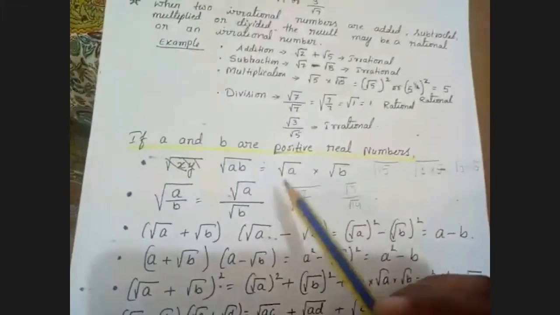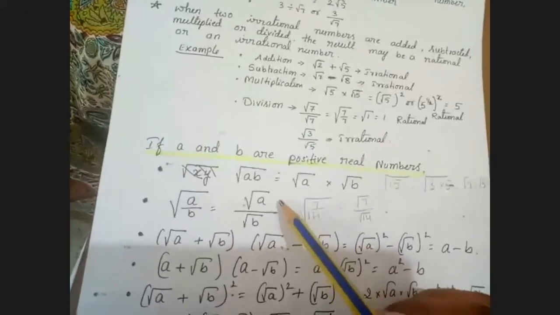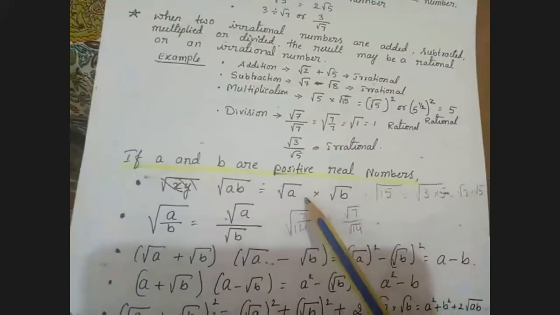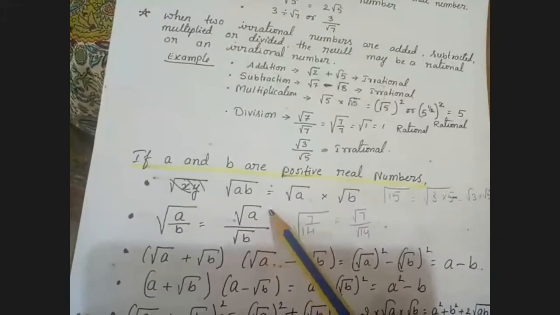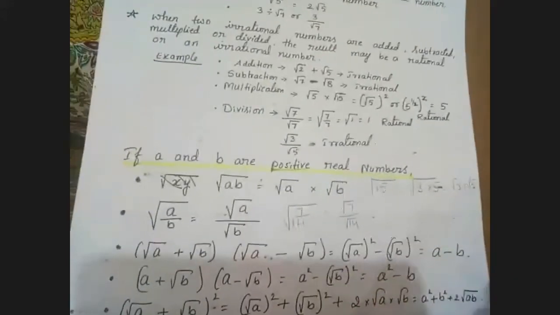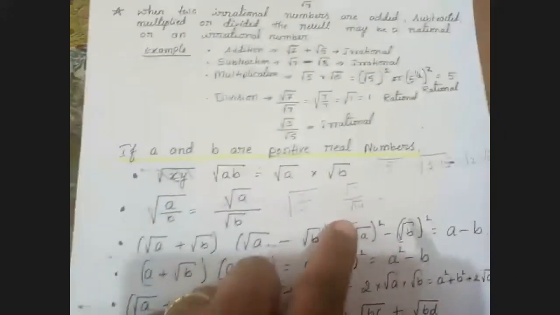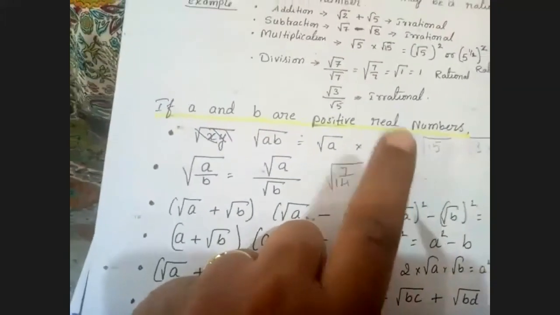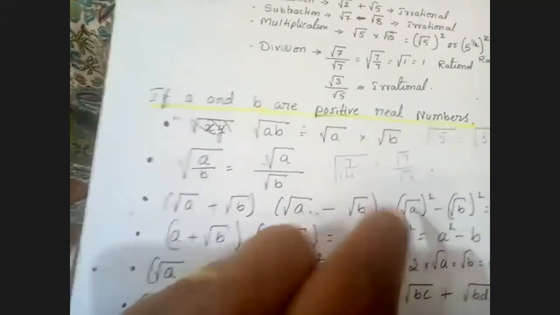Just now try to understand these rules, how I'm taking, what I'm doing here. Product means we can split the root. Division means we can split the root. Only the splitting method you understand. Am I clear? Solving I'll explain later. Am I clear here? Yes, ma'am.